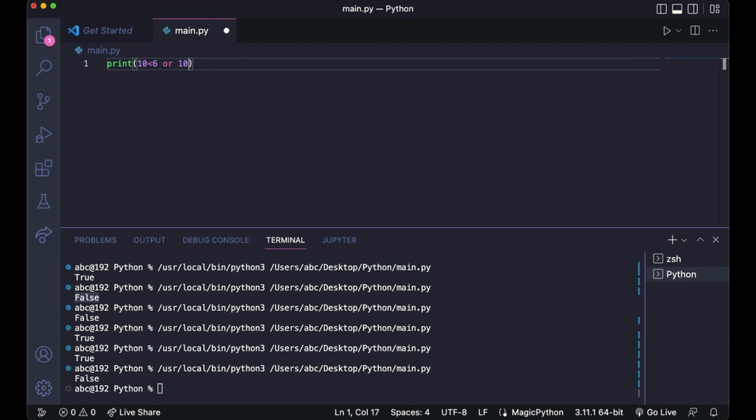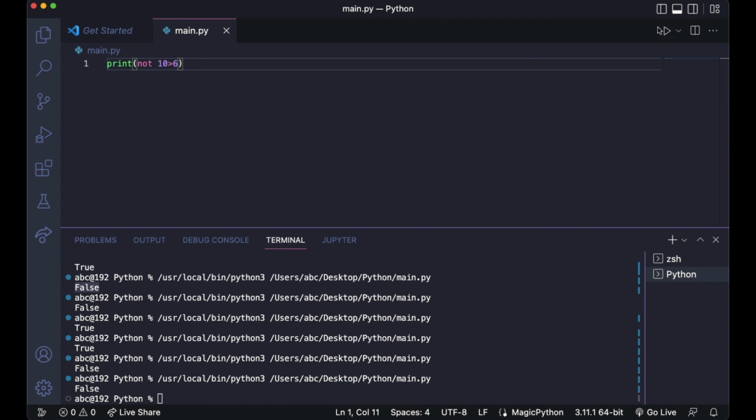So now let's explore the NOT operator. We know 10 is greater than 6. But if it is not, if this returns false, then it will return true. So since this returns true, which means that it doesn't return false, this returns false.